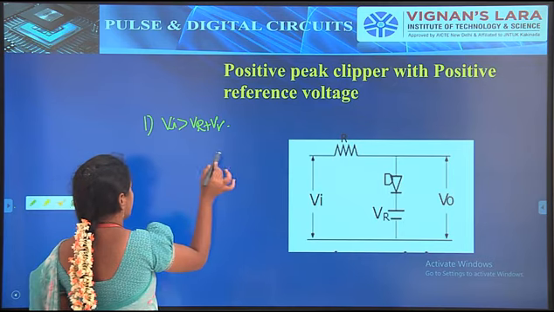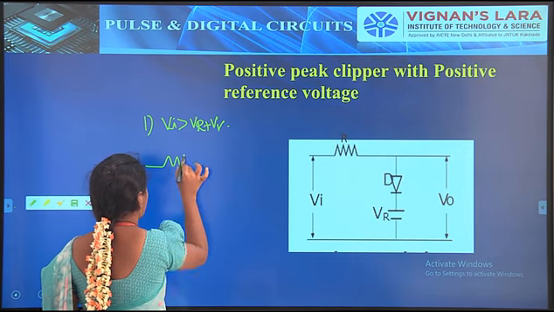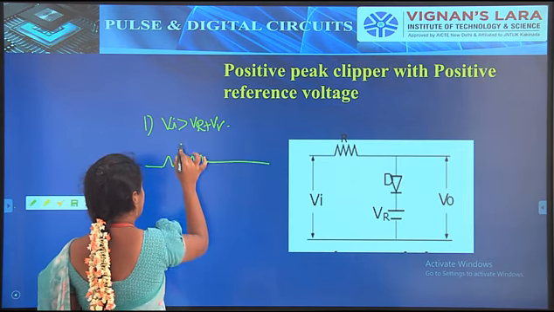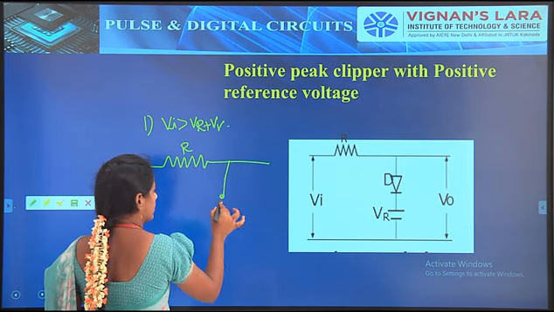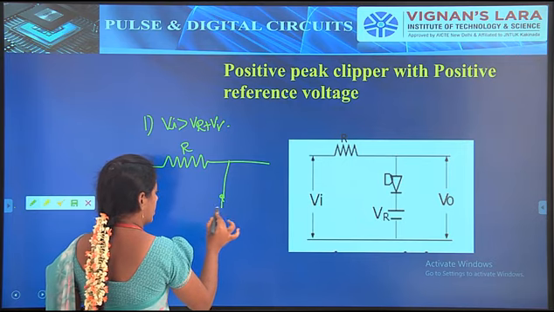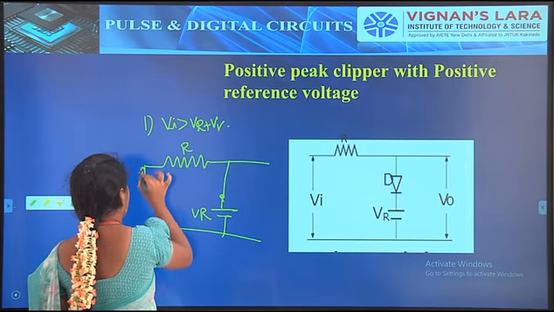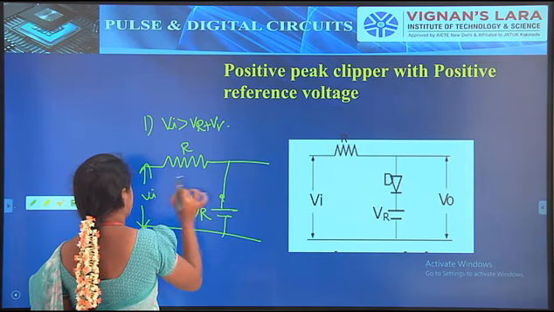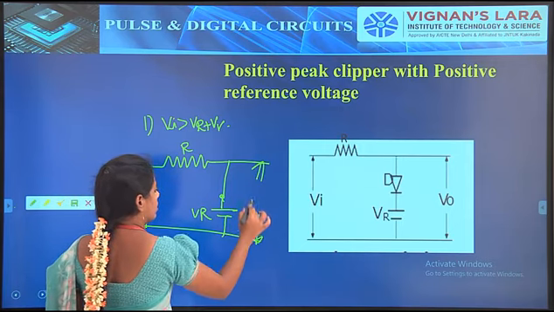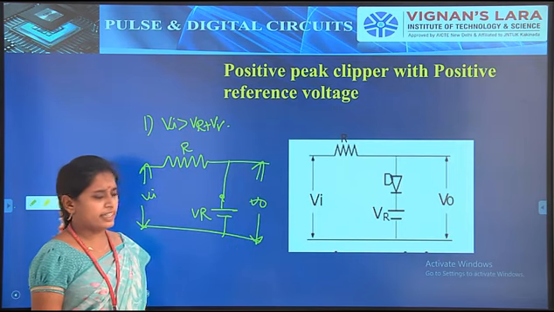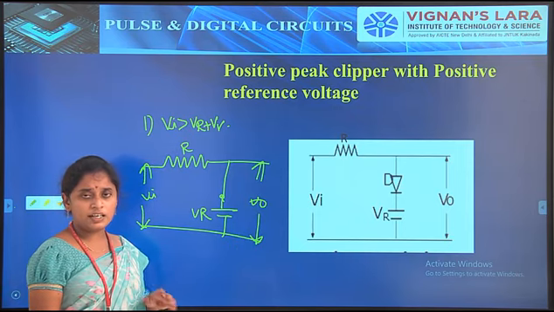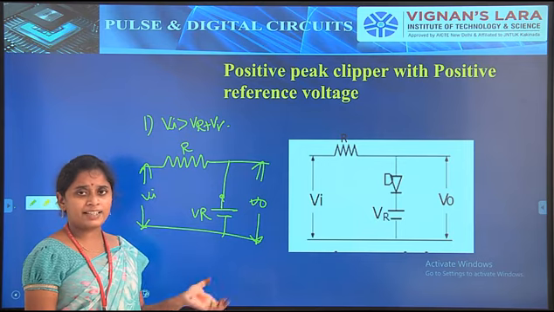Simply, the circuit will be drawn like this, and it can be indicated with VR, input Vi and output V0. For a generalized ideal diode, the output will be VR, but we are using a practical diode.